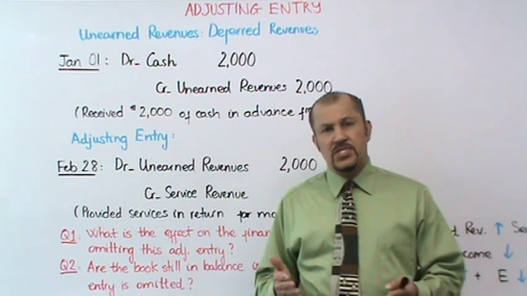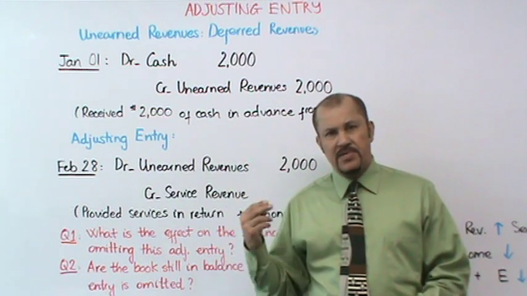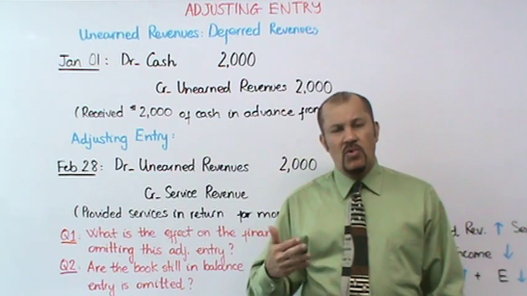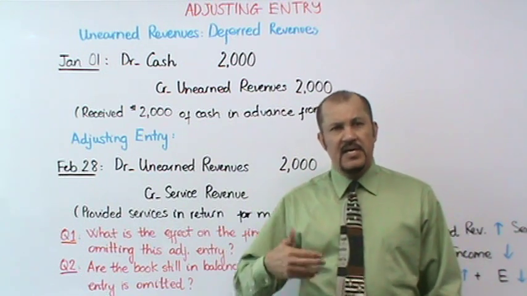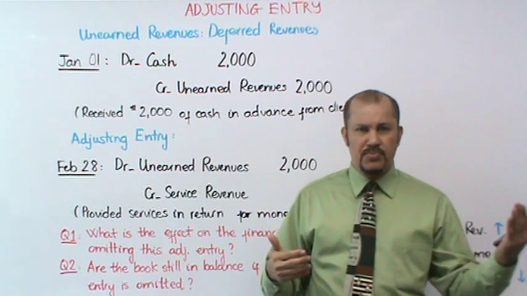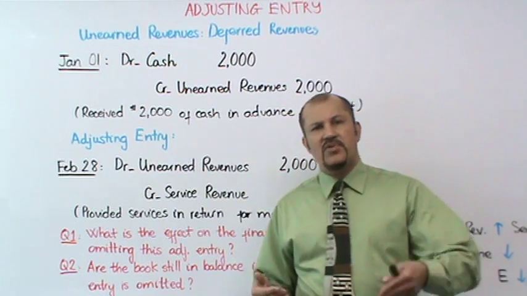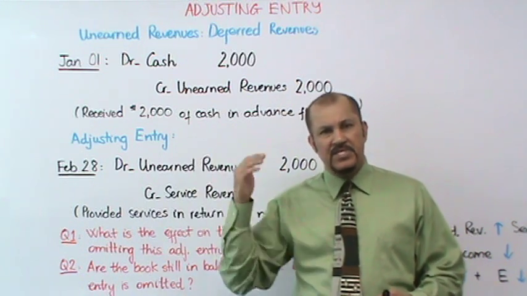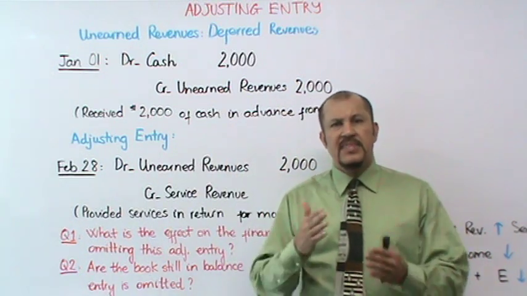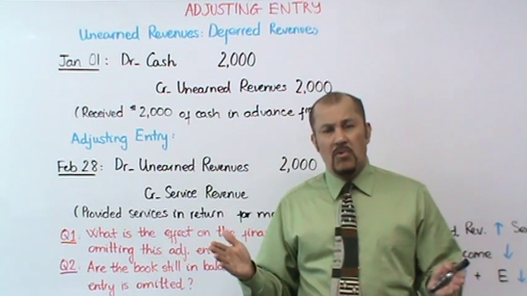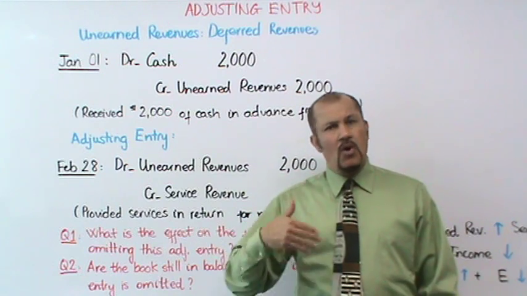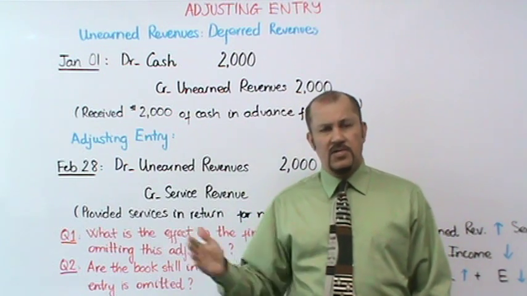The purpose of this adjusting entry is twofold. Remember, it's a double entry system. One reason for making the entry is to show that he now has earned this $2,000 that he had received last month. And in the process of earning the $2,000, what happens to his unearned revenue liability? That liability does not exist anymore. Why? Because once he has earned the money, he does not owe the money any longer to the client.